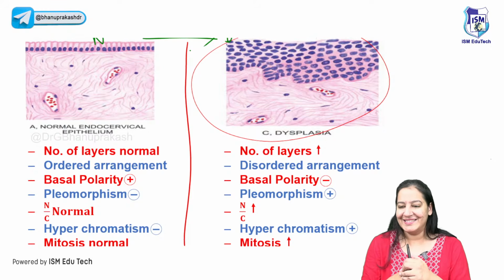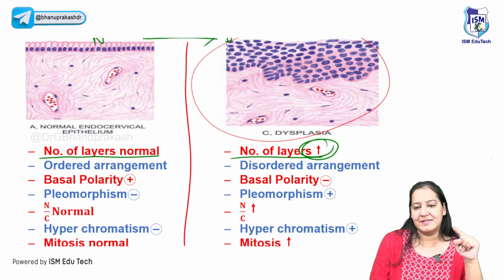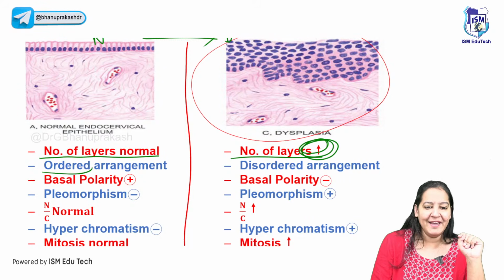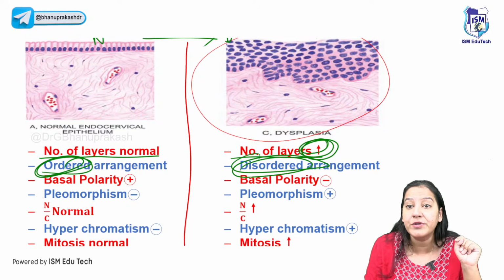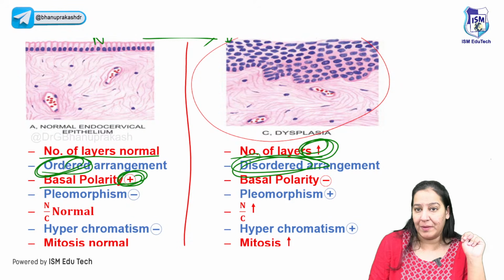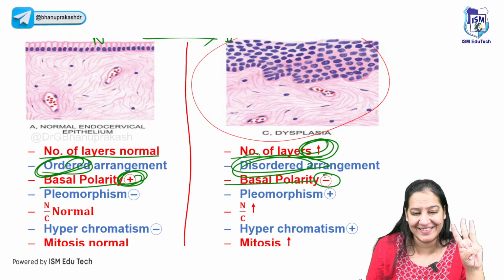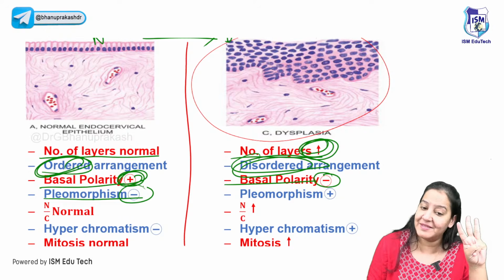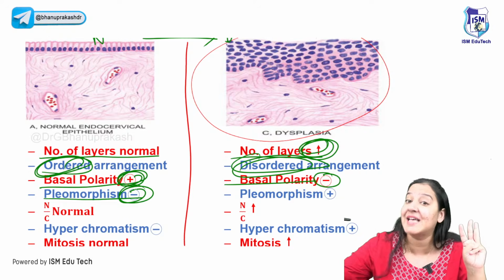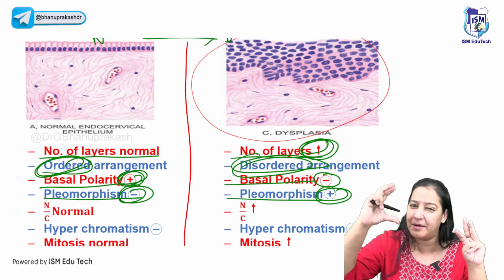Anyone among you? Yes? So normally the number of layers is normal, but here the number of layers is increased. The first one. Secondly, here ordered arrangement, here disordered arrangement. The second one. Third, basal polarity is always present normally, but if basal polarity is lost, it's known as dysplasia. The third one. Normally pleomorphism is absent, that is all cells are the same size. But here pleomorphism is present, that is all cells are different sizes, small, medium, large.